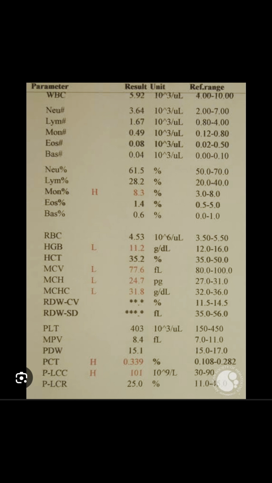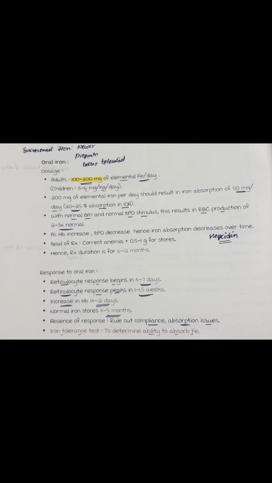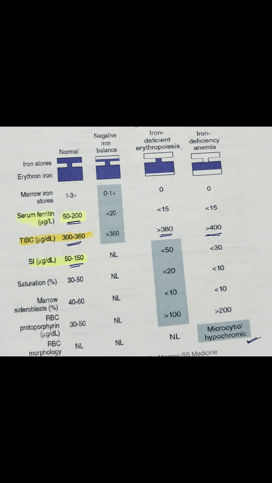Now, coming to the CBC, when you will look at CBC report of a patient, then you will notice there will be decrease in the hemoglobin and decrease in hemoglobin indices like decrease in the MCH and MCHC. You will also notice decrease in the hematocrit, RBC count will decline, and red cell distribution width will increase. And when you will calculate the reticulocyte production index, it will be on lower side as it comes under hypoproliferative anemias.